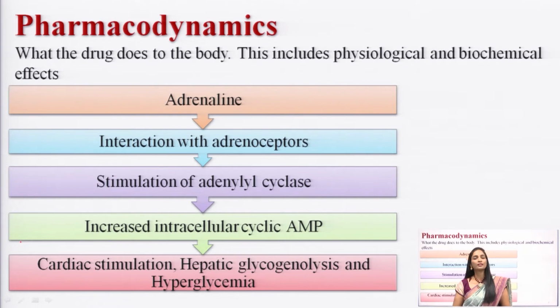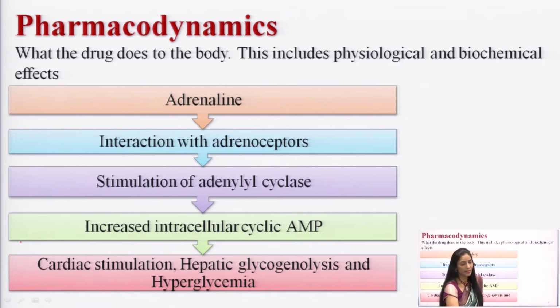In the first unit you discussed pharmacokinetics, so you are well aware of what it is. What the body does to the drug represents pharmacokinetics. In that you study the absorption, distribution, metabolism and excretion of a drug. Now in today's session we are going to discuss pharmacodynamics. Pharmacodynamics means what the drug does to the body. After taking a drug, what changes does the drug produce inside the body? It includes the mechanism of action, receptor binding, and biochemical and physiological actions of a drug.